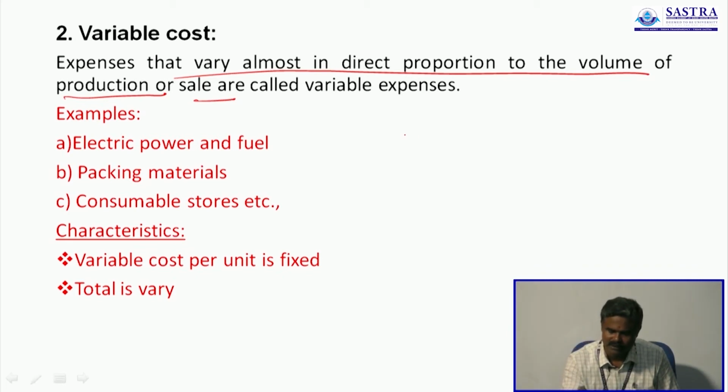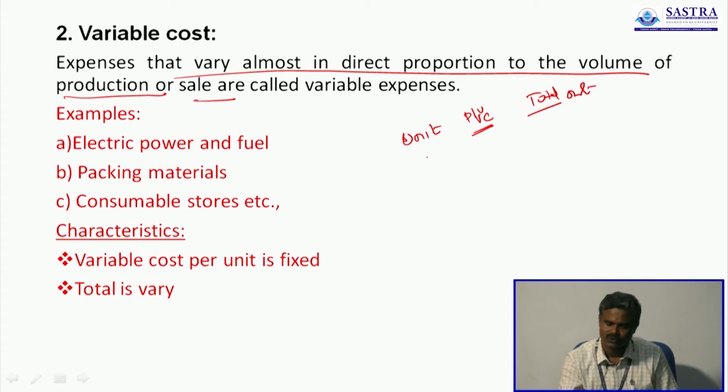Take for example, this is the unit, this is the variable cost per unit, and here the total. Now you buy one notebook, the cost of the notebook is 10, the total cost is 10. Now you buy two notebooks, the cost per notebook is 10, the total is 20.